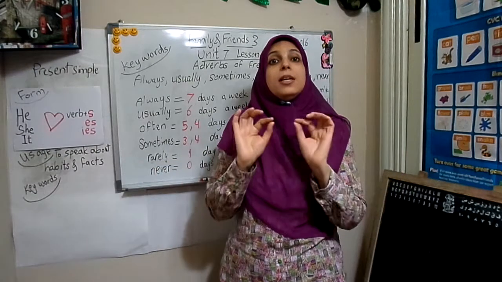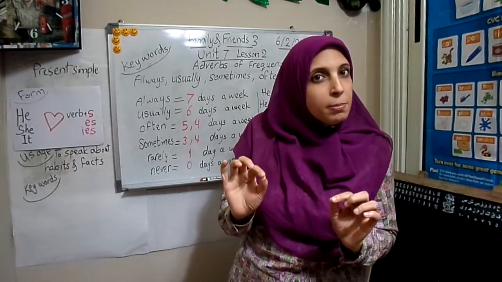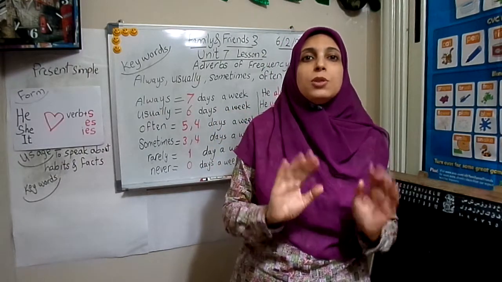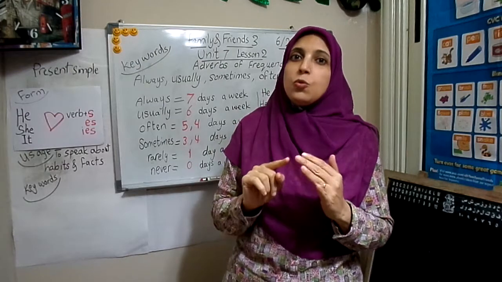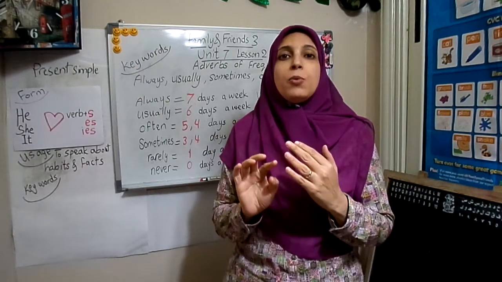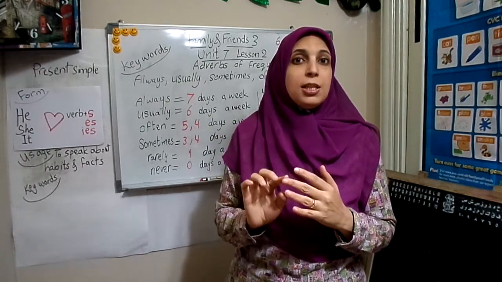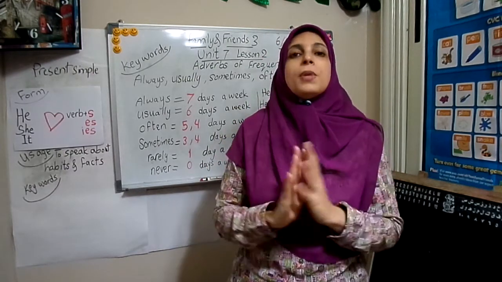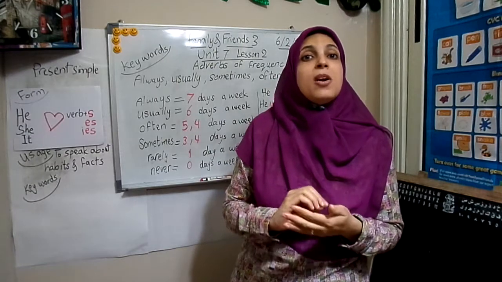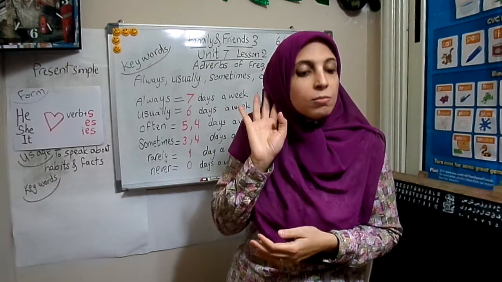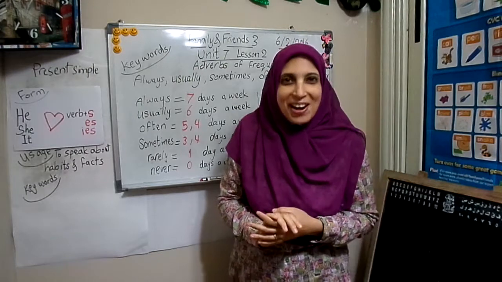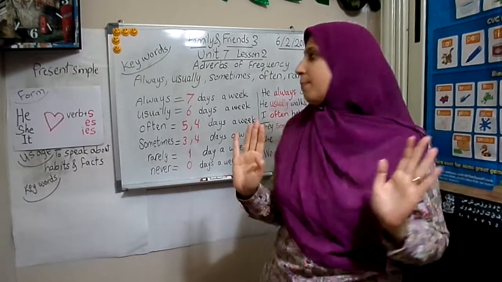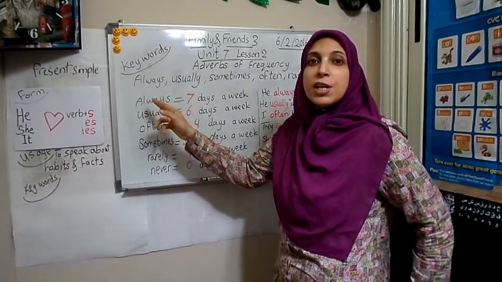But today we will learn some key words. When we see them in the sentence, we know that we will use the verb as it is with I, you, we, they, and we will add S with he, she, it. What are these words and what are they called? We will learn them in a rhyme, to make it easy to remember. What are these key words?